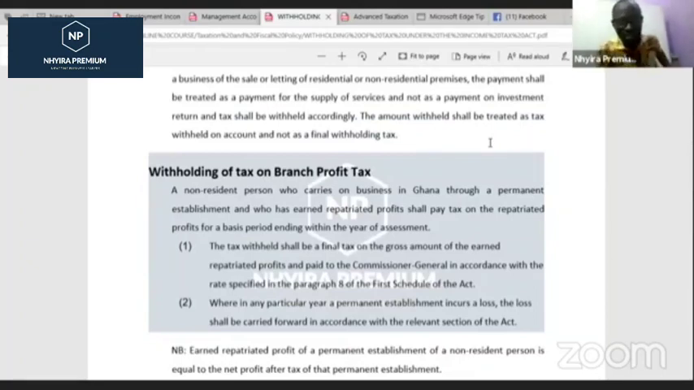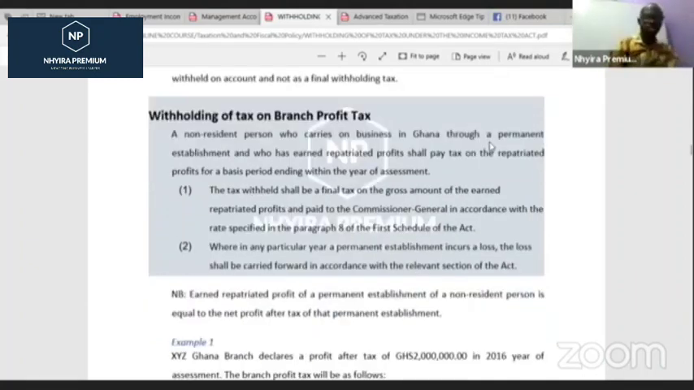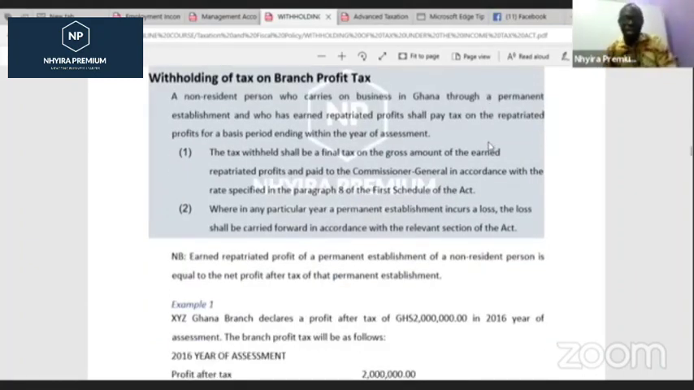A non-resident person who carries on business in Ghana through a permanent establishment and who has earned repatriated profit shall pay tax on the repatriated profit for a basis year ending within the year of assessment. The tax withheld shall be a final tax on the gross amount of the earned repatriated profit and paid to the Commissioner General in accordance with the rate specified in paragraph 8 of the first schedule. Like I said, we'll look at that later on, but the rate is just 8%.